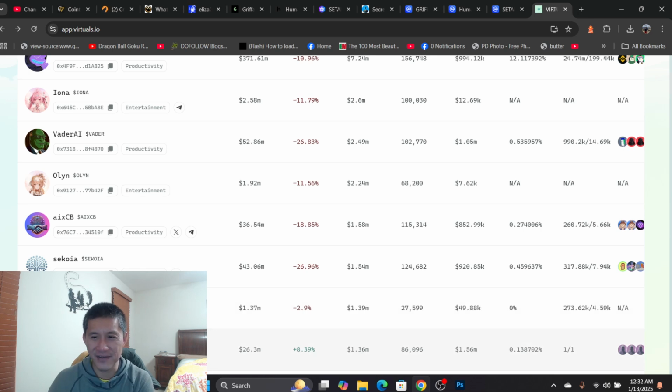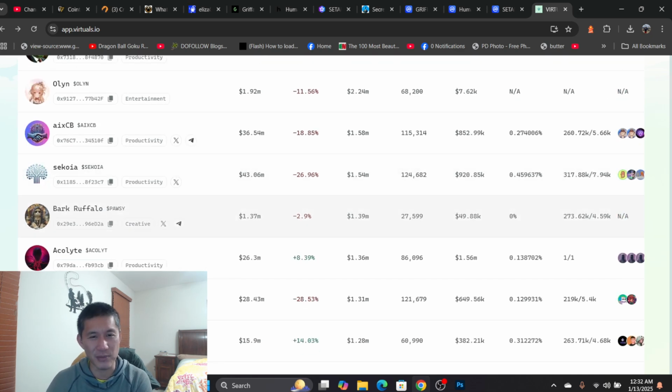I think investing in something like Sequoia is going to be better than investing in, let's say, something like Olin, even though they're entirely different ones. And Sequoia has a much bigger market cap. Just that volume is so much more tasty than this particular volume, because at 7.62K, you probably sell a couple $100s before you start moving the price, whereas at 920K, you can probably sell tens of thousands. So I would definitely look at that.